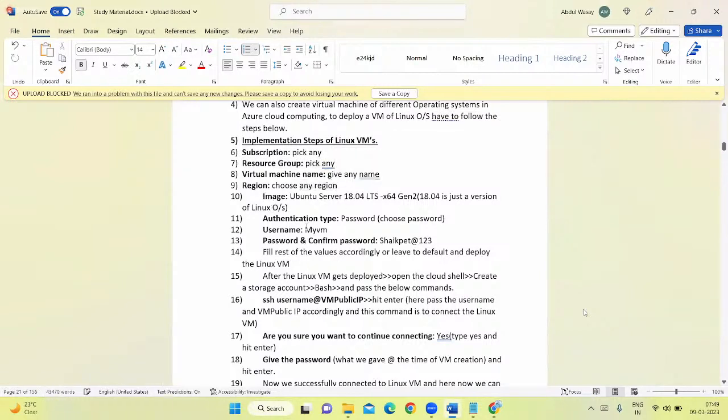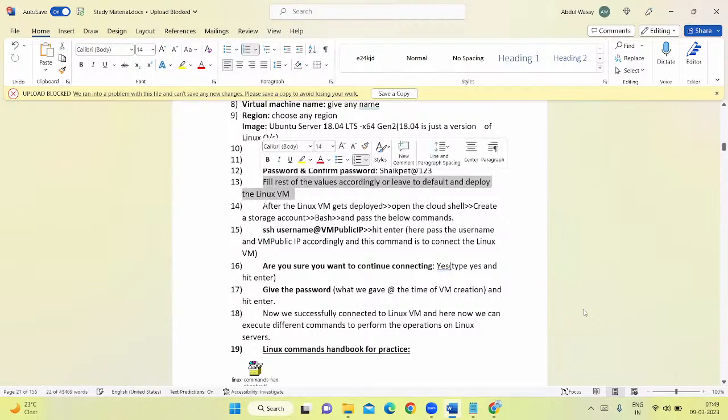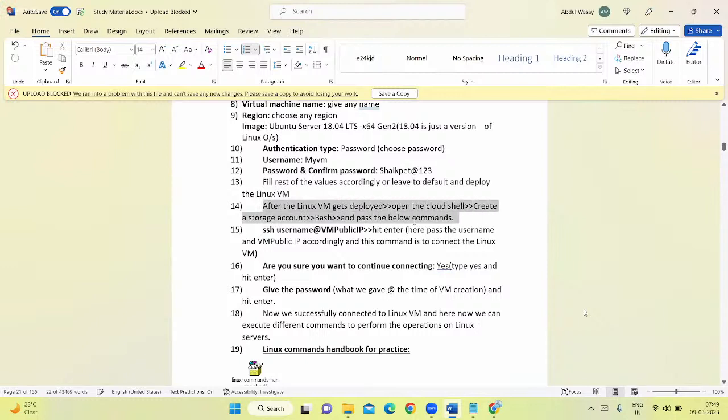And in image, for image, we are saying here Ubuntu server. This version I am taking here. Authentication type, I'm going with password, username, password and confirm password. This is the admin credentials. Fill the rest of the values accordingly or leave to default and deploy the Linux VM. After the Linux VM gets deployed, open the Cloud Shell, create a storage account, bash, and pass the below commands.